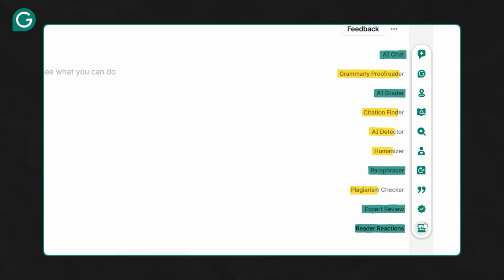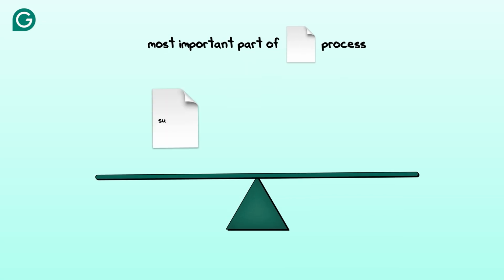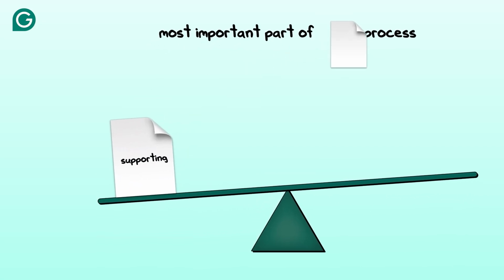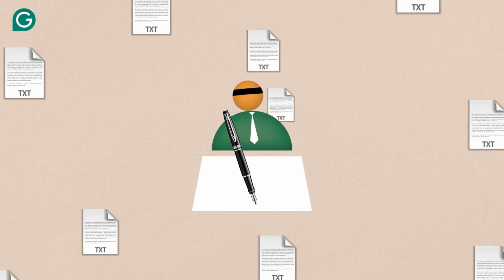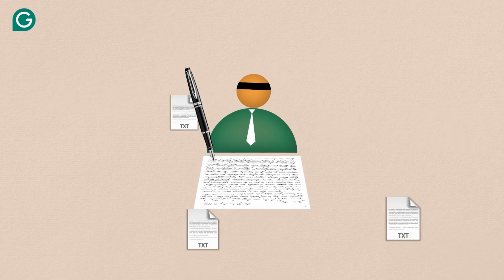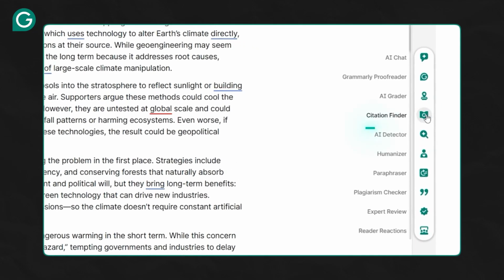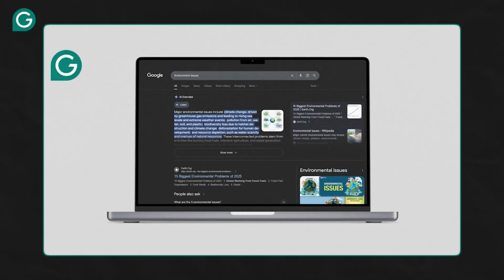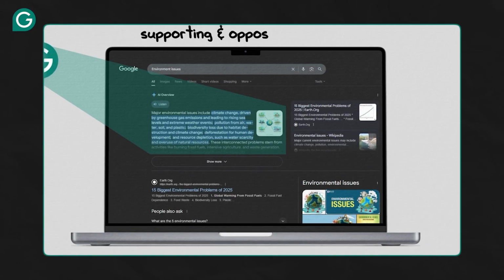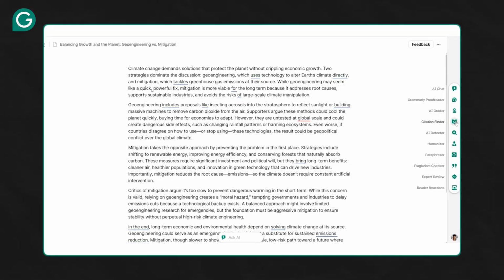But we also have some tools that can help us when we're done. As we all know, one of the most important parts of the writing process is to cite sources that support our claims. But it's just as important to look for sources that oppose it. An effective writer is someone who doesn't just blindly accept supporting materials, but rather pokes at it and tries to find holes. And luckily, Grammarly Citation Finder can help you be that curious skeptic. This tool checks your arguments by looking online for supporting and opposing evidence, and provides ready-to-use citations for anything it finds. Let's see how it works.